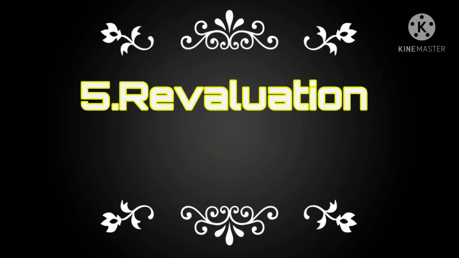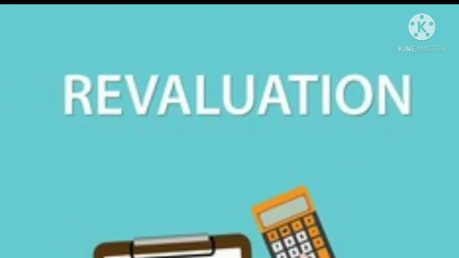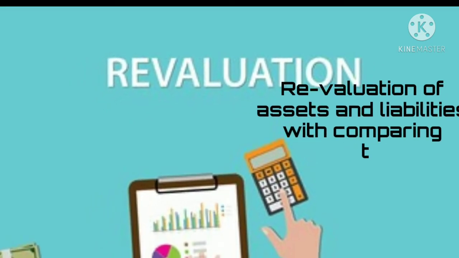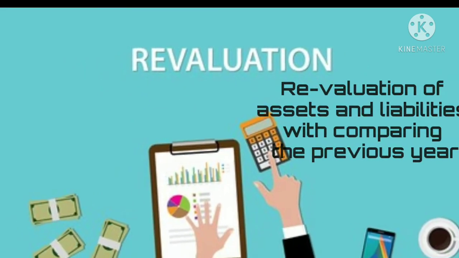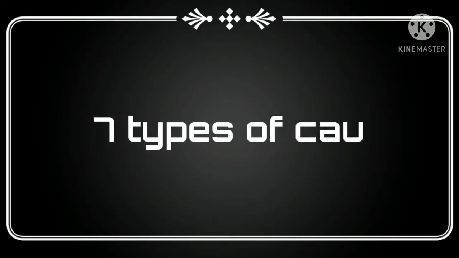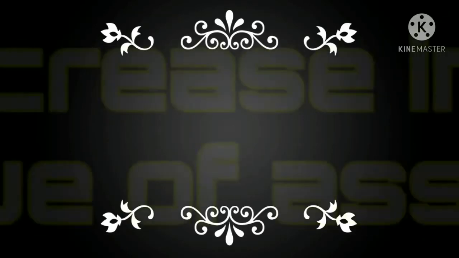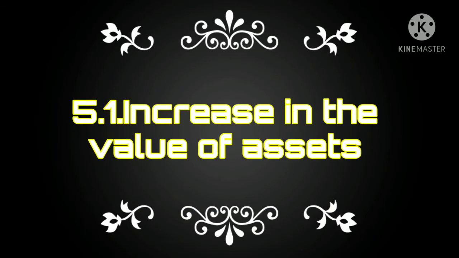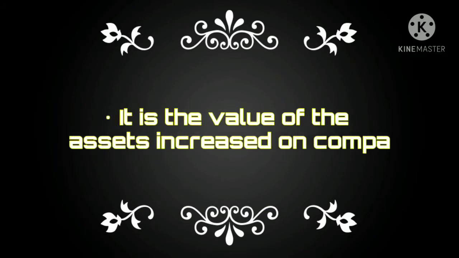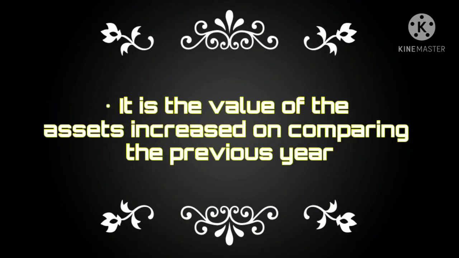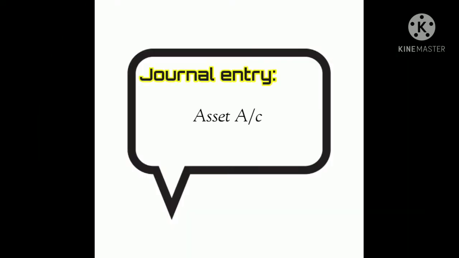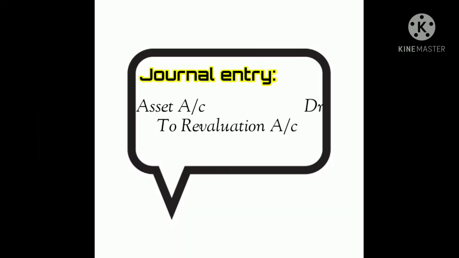The next one is revaluation account. Revaluation is nothing but revaluation of assets and liabilities by comparing with the previous year. We have 7 types of cases to prepare the revaluation account. The first one is increase in the value of asset. It is when the value of the asset has increased compared to the previous year. The journal entry is asset account debtor to revaluation account.